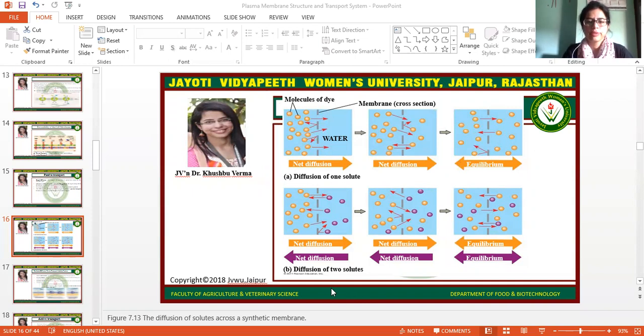On the other hand, if you are understanding it by two solutes, this molecule will move from here to here, and this purple molecule will move from its higher concentration to the lower concentration, and this will continue till equilibrium is reached. So this is how the diffusion method happens in passive transport.